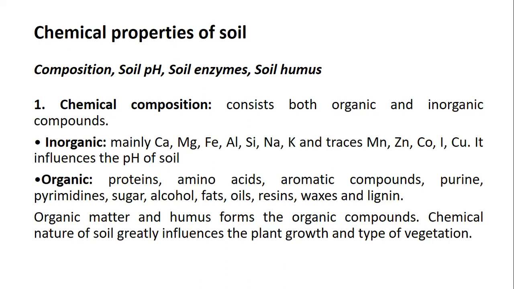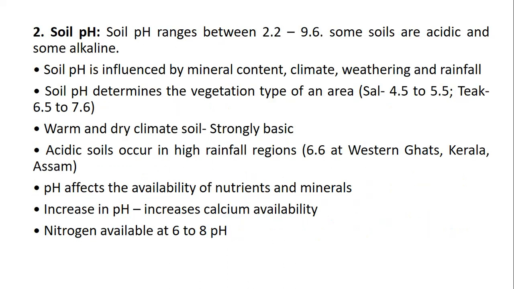Organic content like proteins, amino acids, aromatic compounds, purines, pyrimidines, sugar, alcohol, fats, etc. are also present in the soil. Chemical nature of the soil greatly influences the plant growth and type of vegetation. The second important chemical composition of the soil is soil pH. Soil pH ranges between 2.2 to 9.6. Some soils are acidic, some are alkaline, and some are neutral.